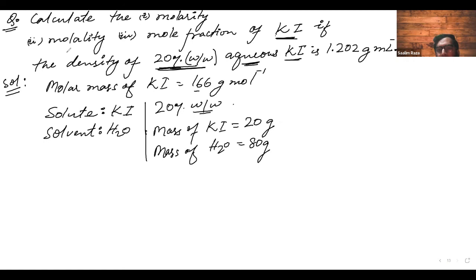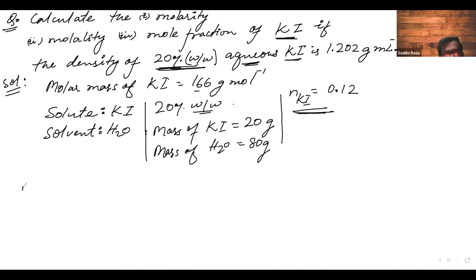You know the moles of KI and you know the mass of solvent, and you will convert this into kg. You both got the mole fraction right. So just tell me, the number of moles of KI is equal to how much? 0.12. Correct. This is something that we have now.